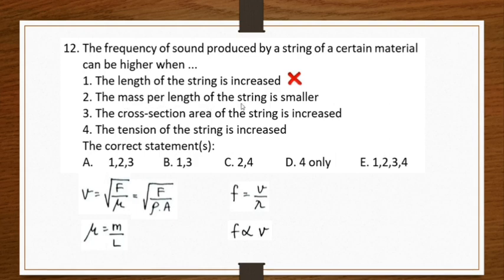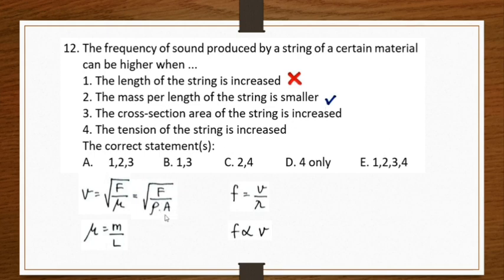The mass per length of the string is smaller. So now we directly see the mu. When mu is smaller, then V will be greater because it is inversely proportional to the square root of mu. Then when V is greater, then frequency will be higher too. So the second statement is correct. Now the cross-section area.